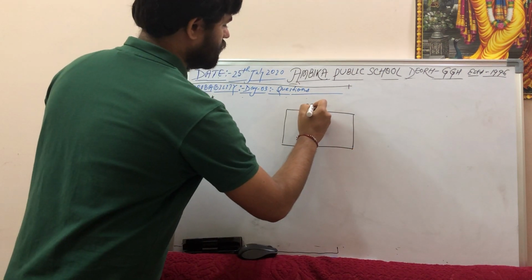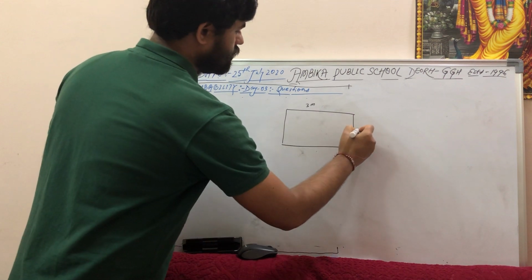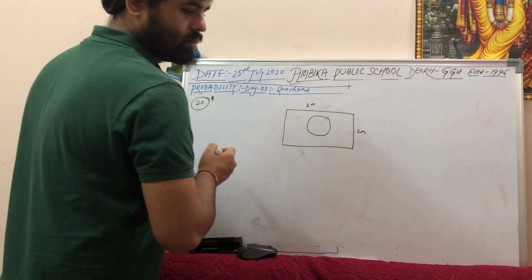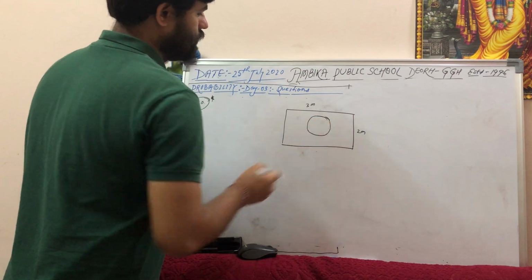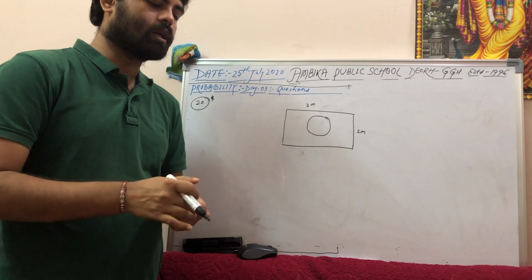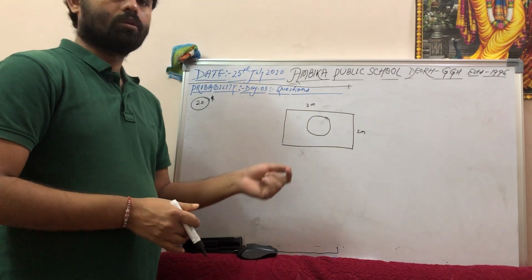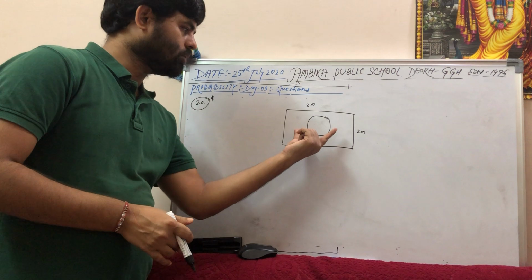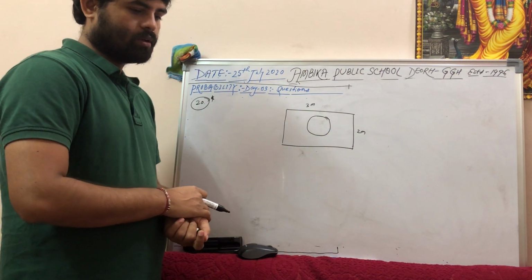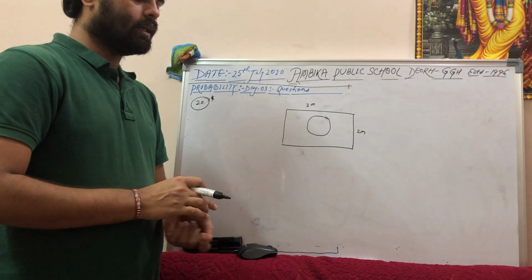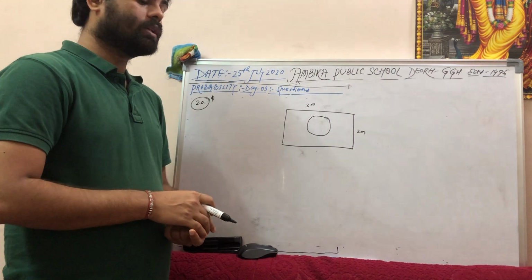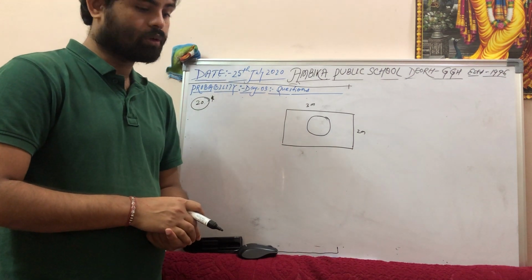This side is 3 meter. Another side is 2 meter. Here one circle is given. The question is, suppose you drop a die at random on the rectangular region. The question is saying that I have thrown the die on this rectangular region. Okay, what is the probability that it will land inside the circle with diameter 1 meter?